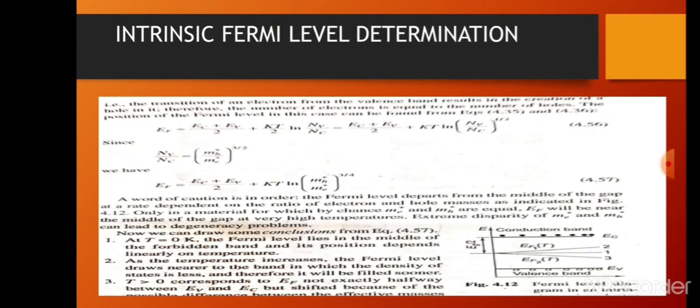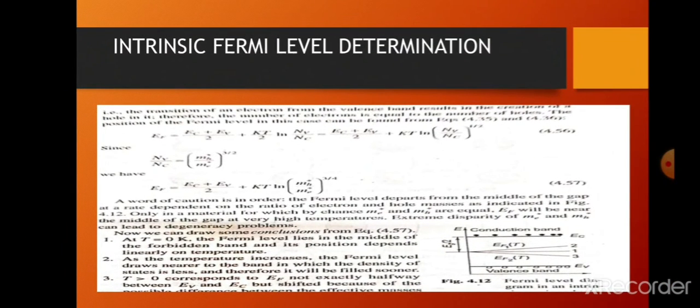Now we can draw some conclusions from this equation. At T equal to 0, the Fermi energy lies in the middle of the forbidden band, as shown in this diagram, and its position depends linearly on temperature. Second point, as the temperature increases, the Fermi level draws nearer to the band in which the density of states is less, and therefore will be filled sooner.